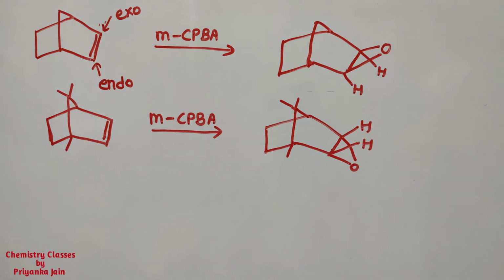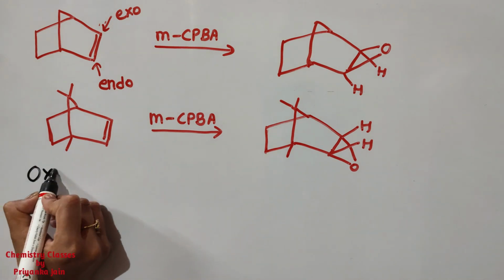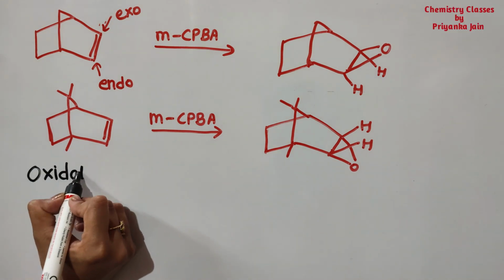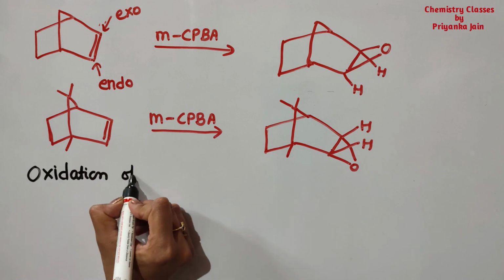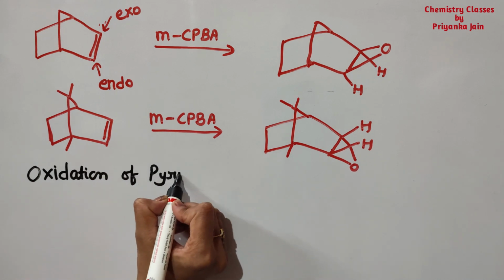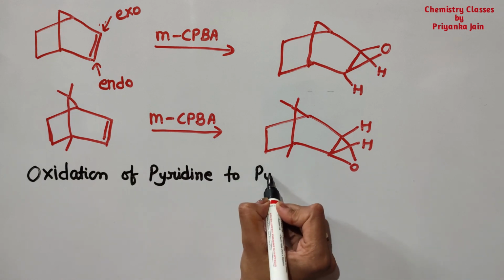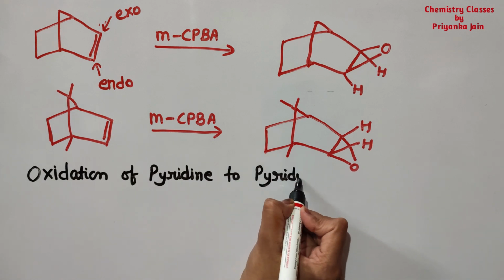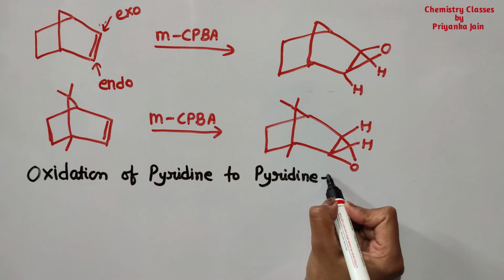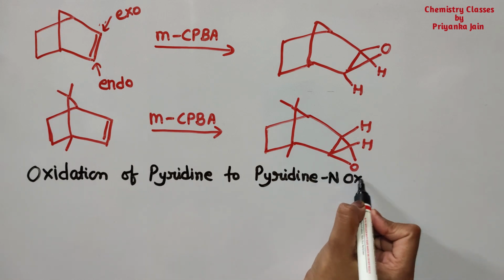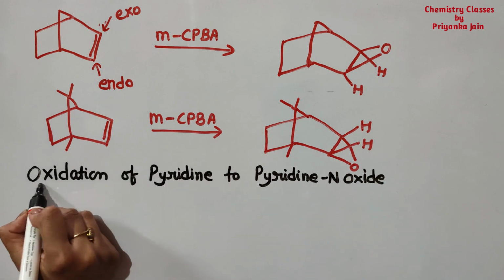Okay, now the next important reaction is the oxidation of pyridine to pyridine N-oxide. We know that if we have to activate the pyridine ring, then we have to convert it to the pyridine N-oxide. Then only we can activate the ring.